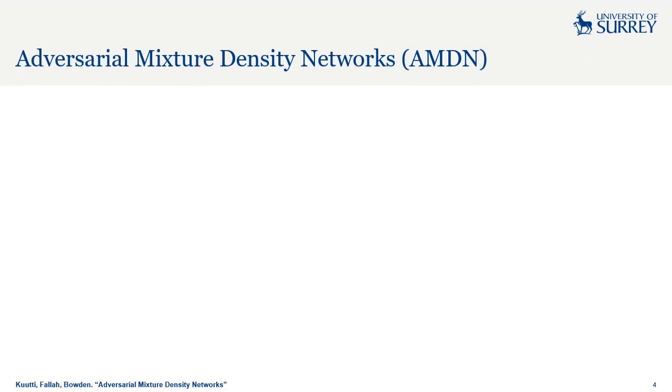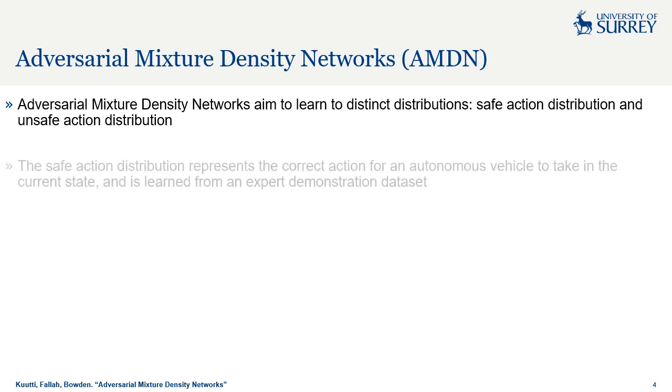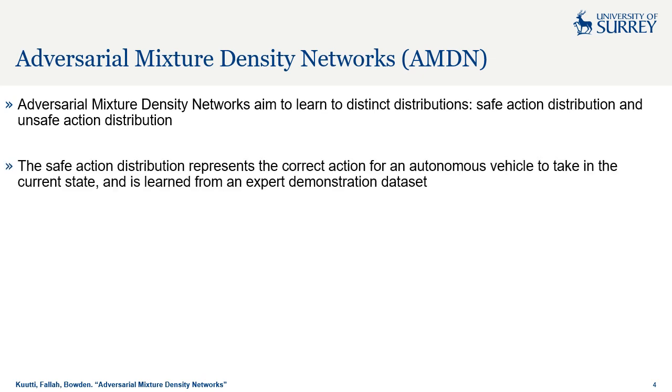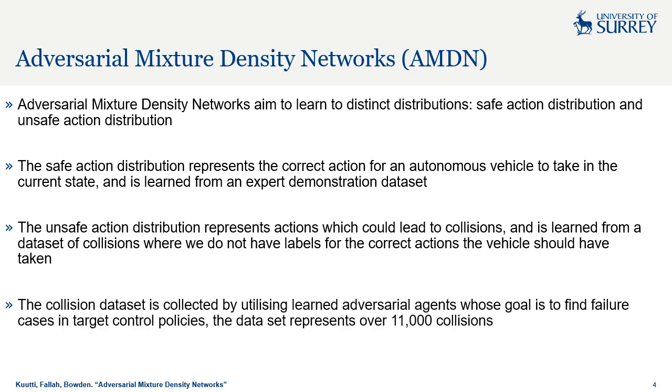The proposed adversarial mixture density network works by learning two different distributions, one representing safe actions and the second representing unsafe actions. The safe action distribution represents the correct action an autonomous vehicle should take to drive safely, which is learned through an expert demonstration dataset similar to typical supervised learning techniques. The unsafe action distribution represents the action likely to lead to collisions, and it is learned from a dataset of collisions. This dataset of collisions was collected using learned adversarial agents, which were trained to create collisions with autonomous vehicle control policies, and in this way, a dataset of over 11,000 collisions was collected.